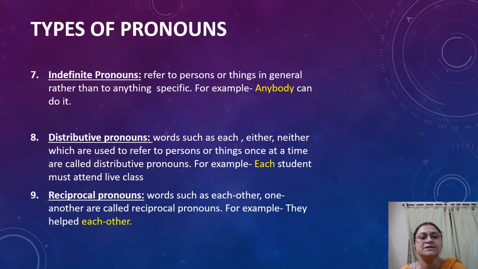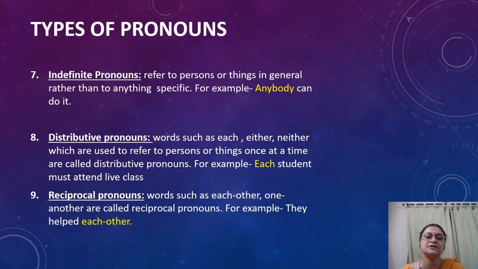Indefinite pronouns. Indefinite pronouns refer to persons or things in general rather than to anything specific. For example, anybody can do it. Somebody will come. So this anybody, somebody, these are indefinite pronouns.